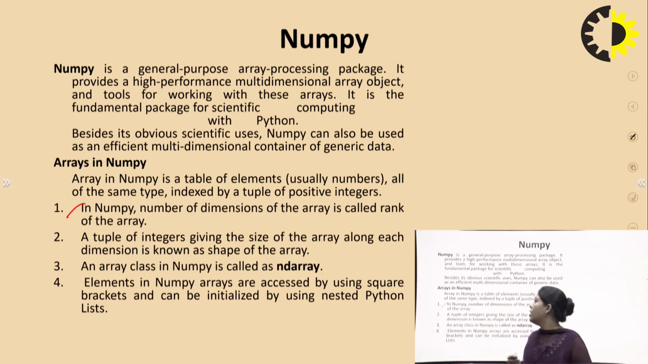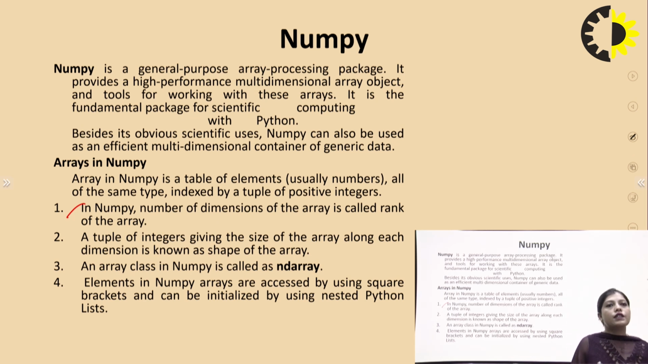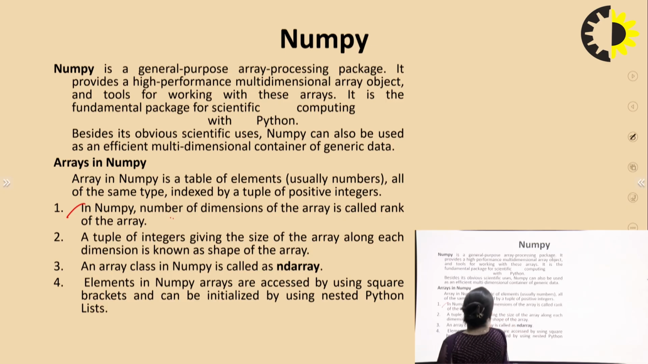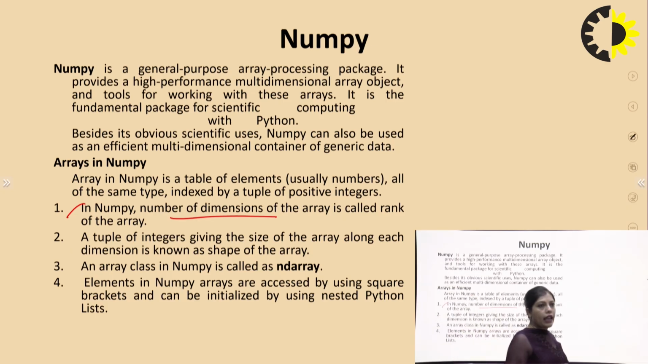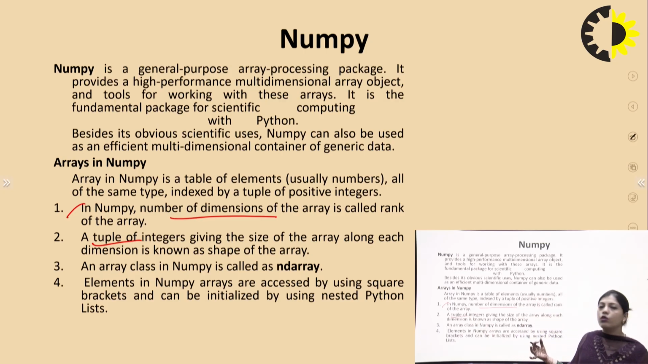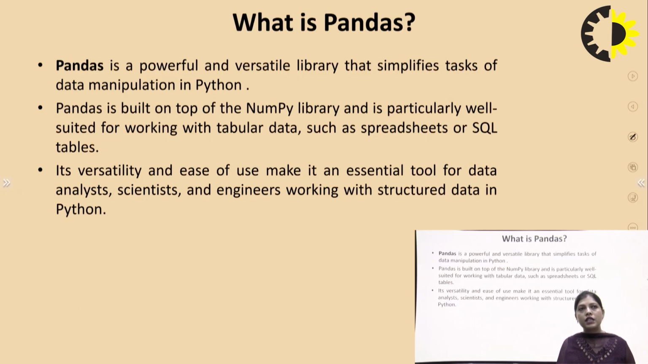First, in NumPy, the number of dimensions of the array is called the rank of the array. Next is a tuple of integers giving the size of the array along each dimension, which is known as the shape of the array. After that, the array class in NumPy is called ndarray. Elements in a NumPy array are accessed by using square brackets and can be initialized by using nested Python lists.